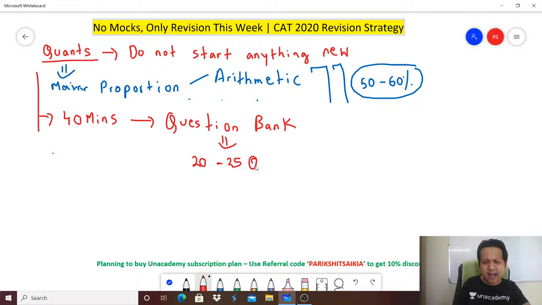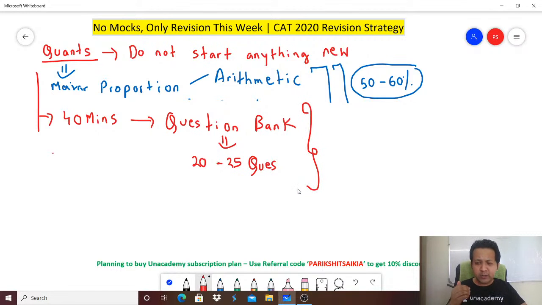Because that's the target you will have even on your exam day. So every time you sit to study, make sure that time is taken care of, because CAT is not just a test of your knowledge and accuracy. It is also a test of your speed. So you need to ensure that you are always habituated to a timer. Set the timer on before you actually start solving.